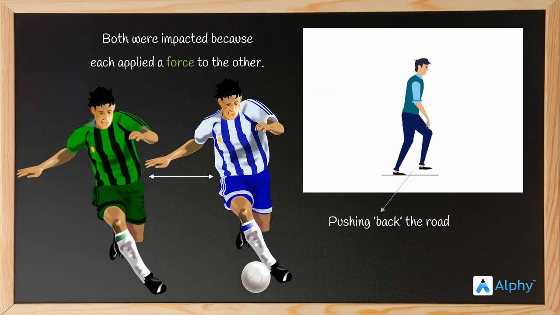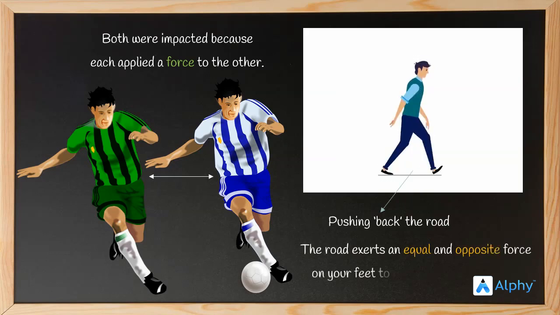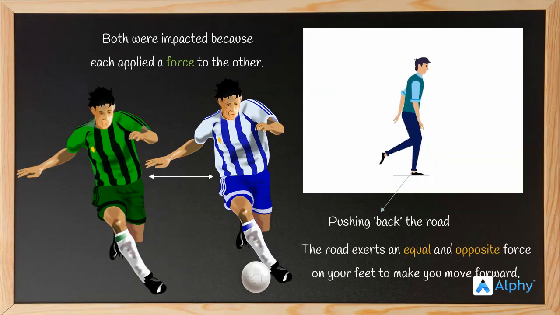But why is a force even being exerted on the road? Because the road exerts an equal and opposite force on your feet to make you move forward. So, to overcome the force of the road and move forward, your feet also exert a force. Here we notice a very important aspect of these forces. These forces are equal and opposite in nature. This means that their magnitude is the same, but their direction is the opposite. We will understand this in a better manner soon.